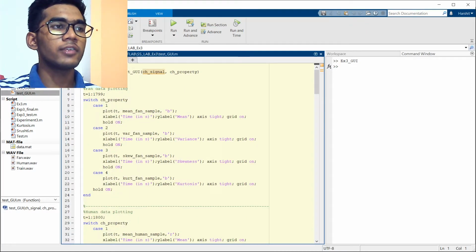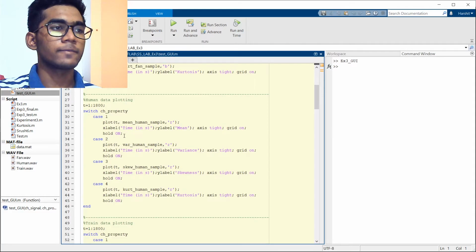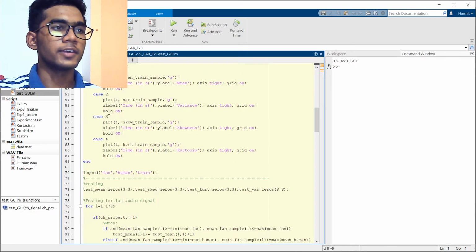Here we load our data from the earlier code for speed and accuracy. Now we use a switch statement and cases accordingly to plot the respective property only. For example, if we have chosen 1 for the property, then we plot only the mean, and if we choose 2, then we plot only the variance. Similarly, we plot for human speech data and train data.